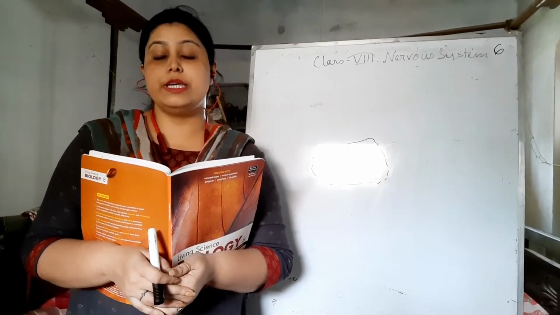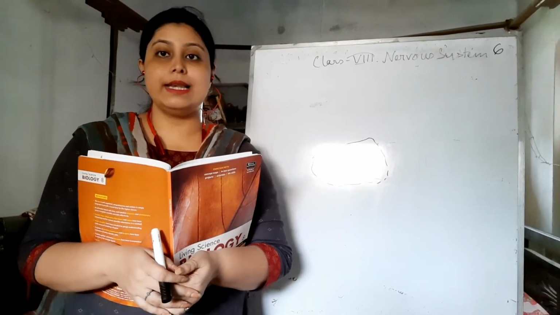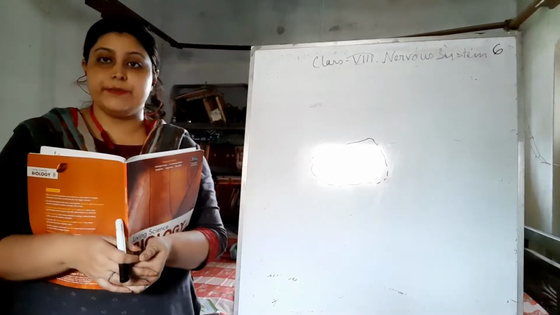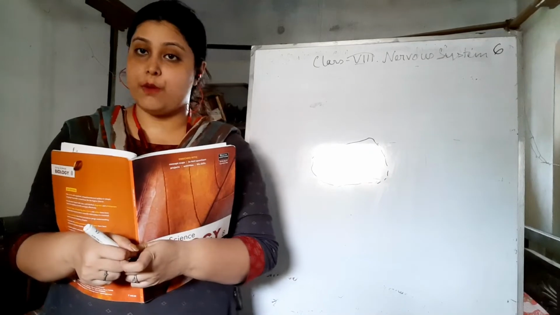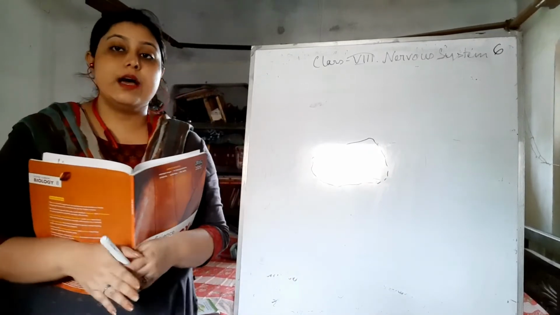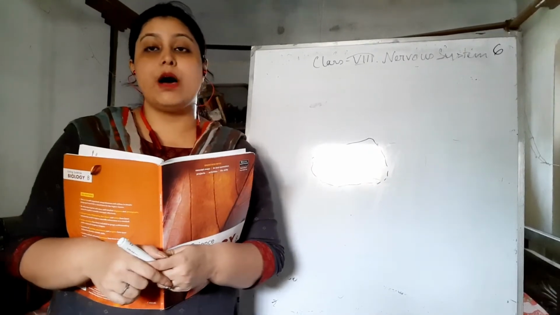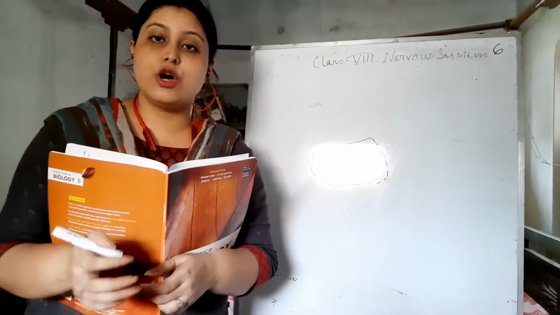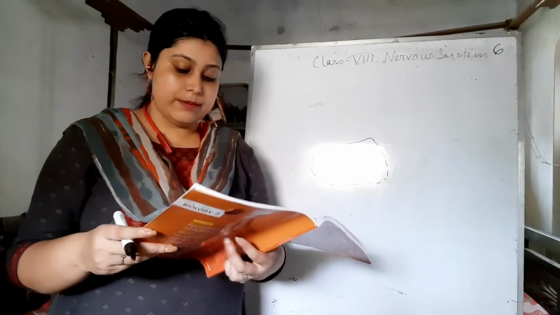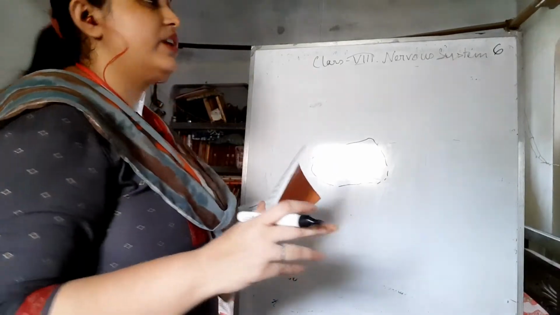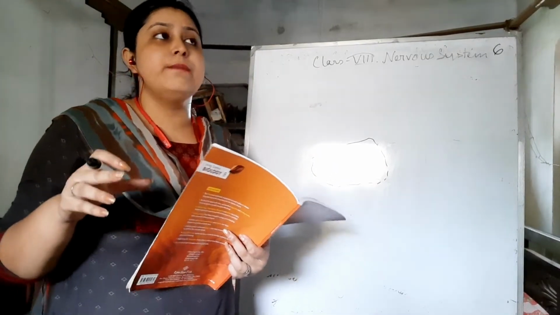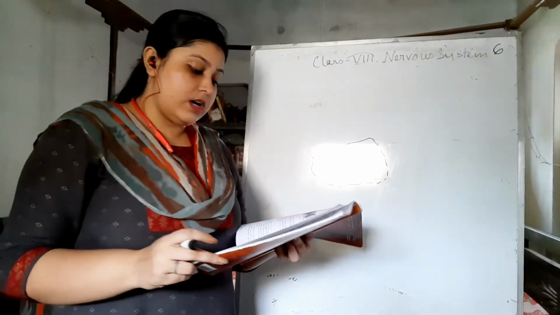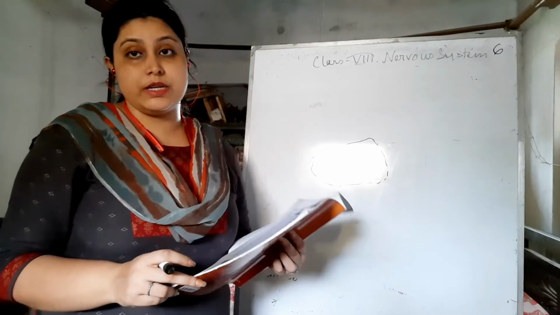This video is for class 8 biology. The chapter that I will continue today is the nervous system, and it is the 6th video from this chapter. So till now we have already discussed the central nervous system, which consists of the brain and the spinal cord. Today I will start with the peripheral nervous system. I am only giving you a very brief idea of it because in detail it is not in your syllabus. Still I am giving you a small idea of the peripheral nervous system and autonomic nervous system.